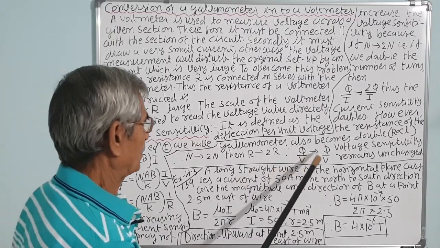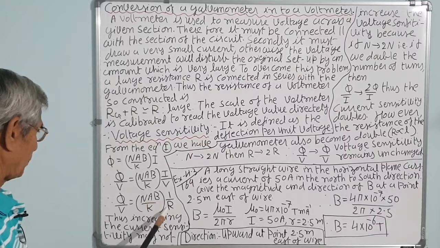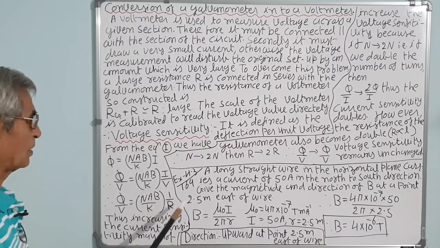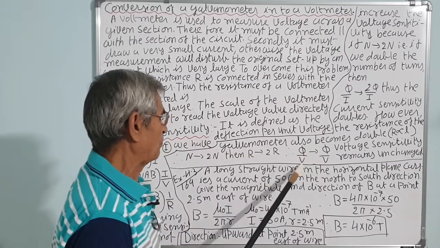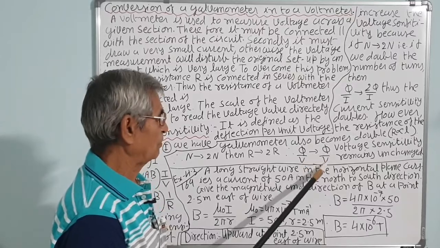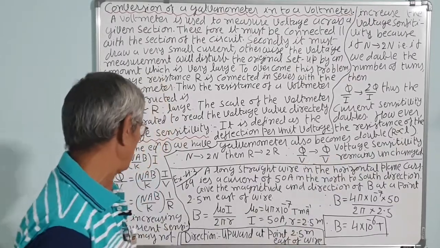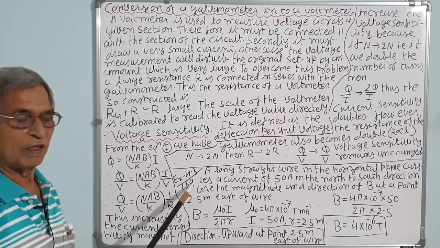So phi upon V, if this is 2N, this will be 2R. So 2N upon 2R, that is the same. So phi upon V is equal to phi upon V, the voltage sensitivity remains unchanged. Now, next one, the numerical.